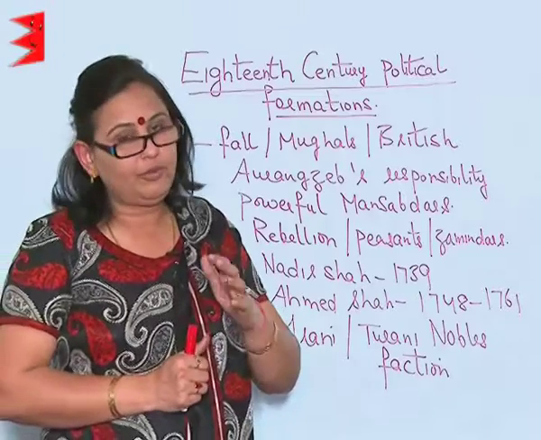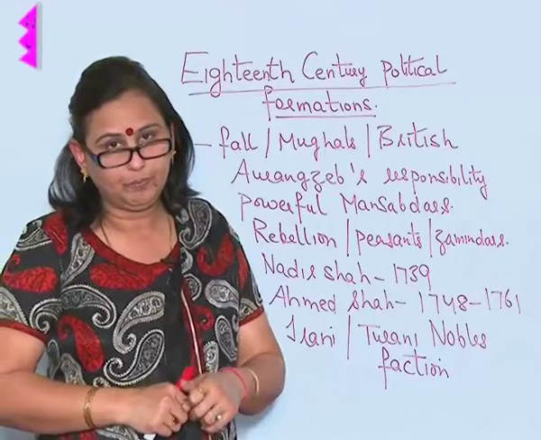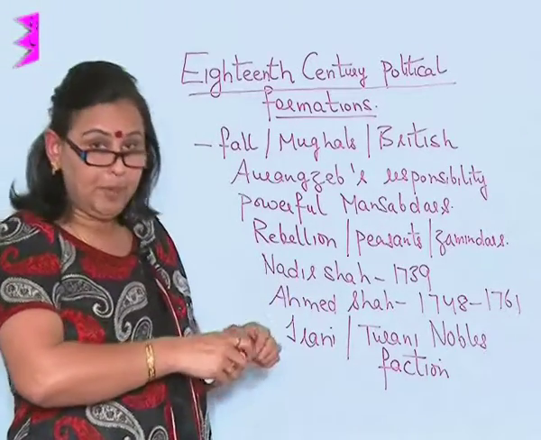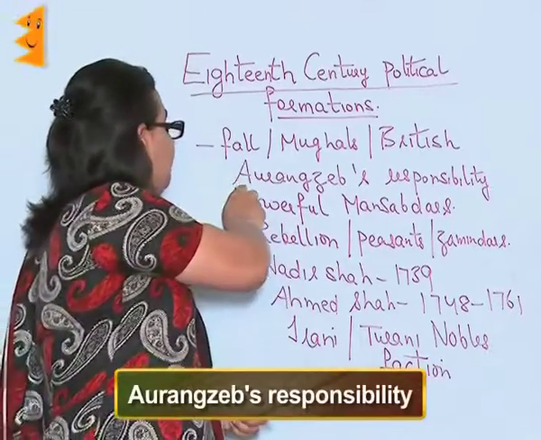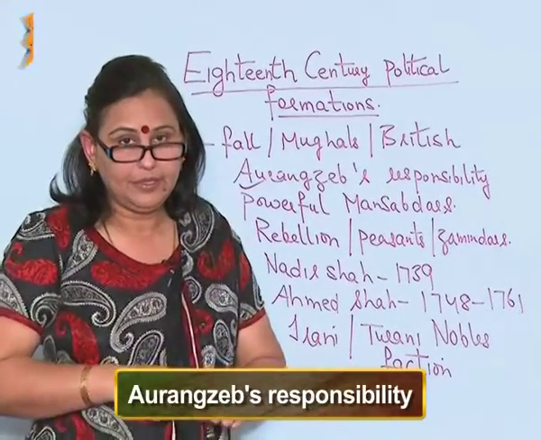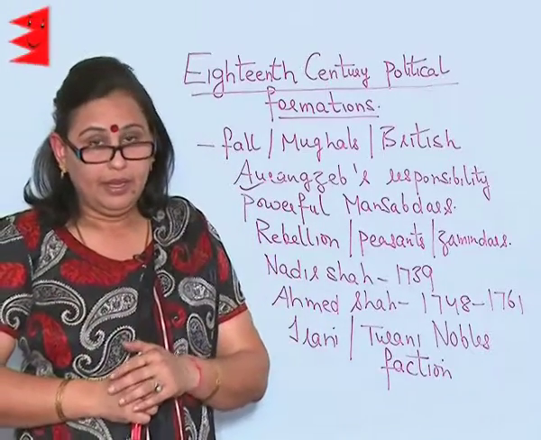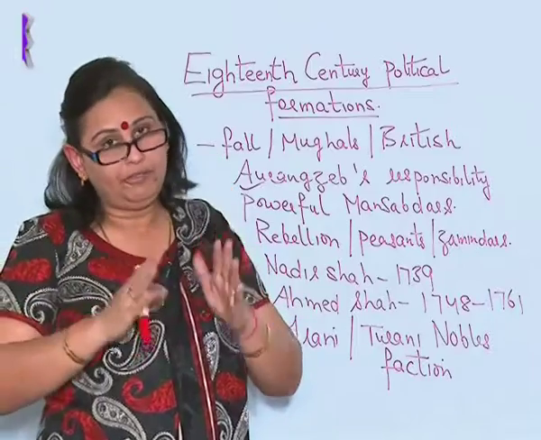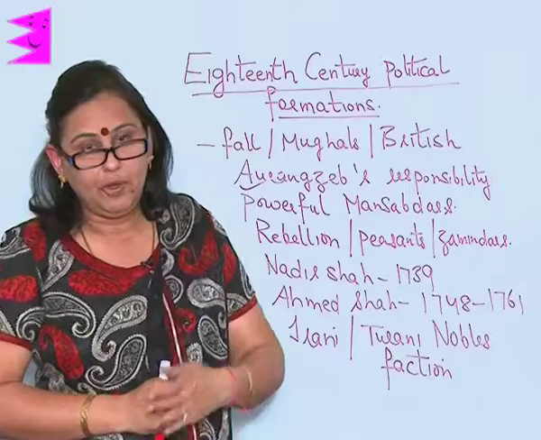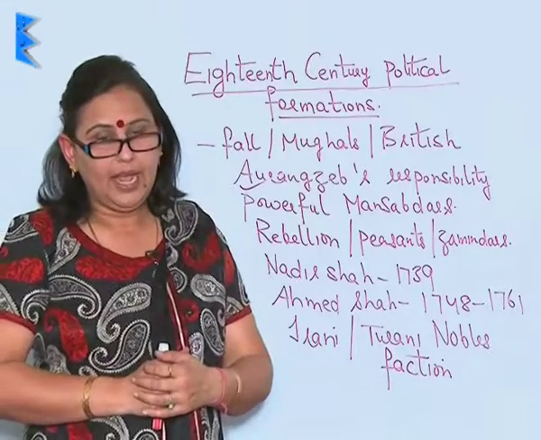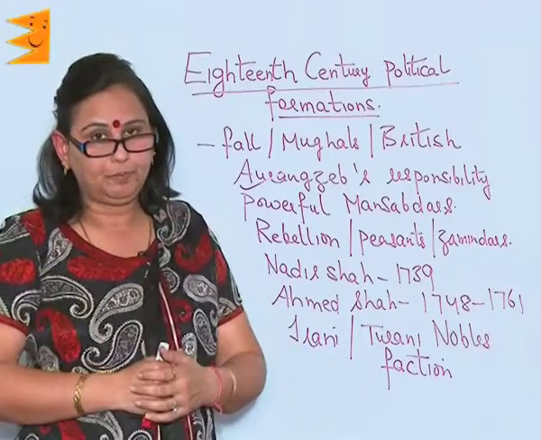Now, what were the causes which were responsible for the fall of the mighty Mughal emperors? The first big cause responsible for the fall of the Mughal empire was Aurangzeb. Aurangzeb, who was the last powerful Mughal emperor, led the fall of the Mughal empire. It was he who stayed in the Deccan for 25 long years and did not bother to find out what was happening in North India.